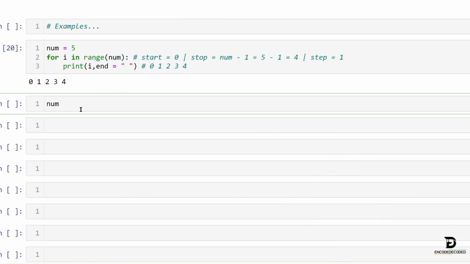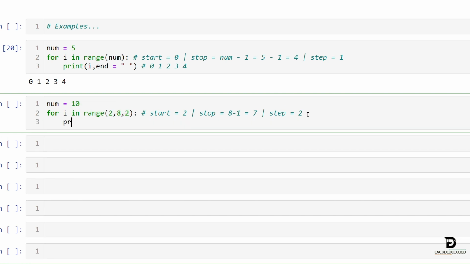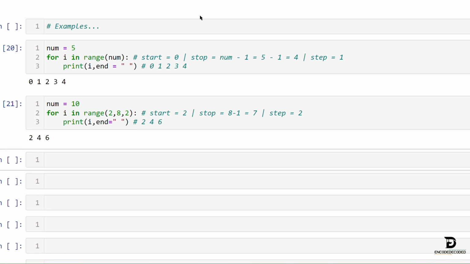Let's take another example, that is num equals 10. For i in range of 2, 8, 2. Hence we know that start equals 2 here, stop equals 8 minus 1, that is 7, and the step value is 2. So in the first iteration, i starts from 2, and in the second iteration that would be 2 plus 2, that is 4, and the third iteration it would be 4 plus 2, that is 6, and the fourth iteration it would be 6 plus 2, that is 8, which is not in the range, and we have to stop the loop.